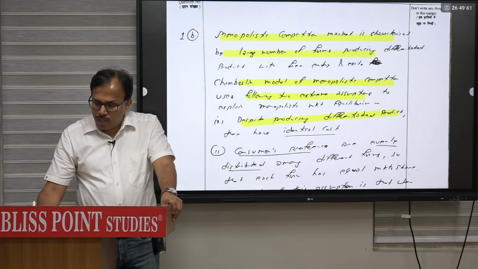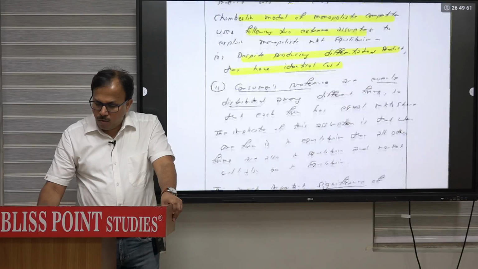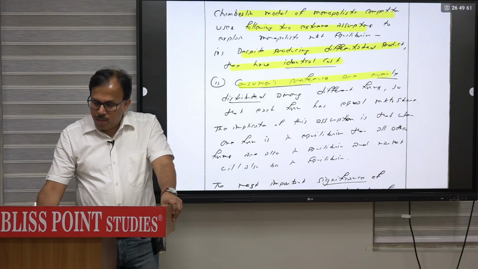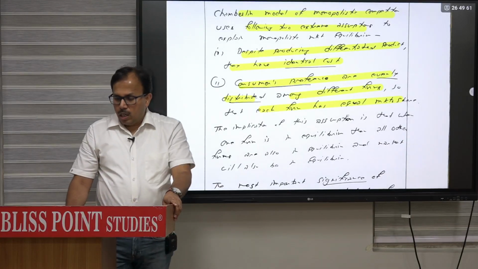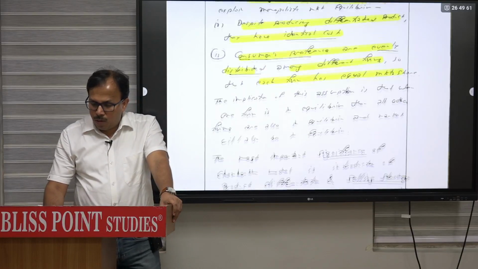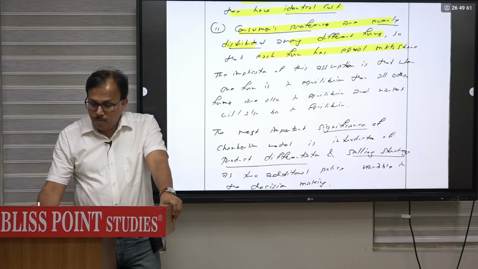Despite producing differentiated product, they have identical cost, and consumers' preferences are evenly distributed among different firms, so that each firm has equal market share. The implication of this assumption is that when one firm is in equilibrium, then all other firms are also in equilibrium, and market will also be in equilibrium.